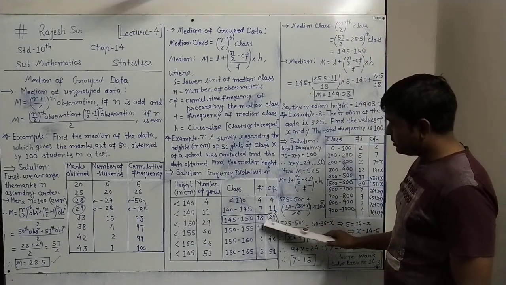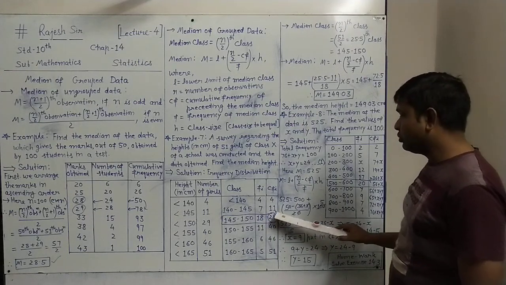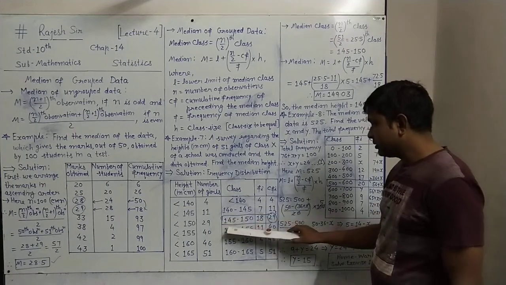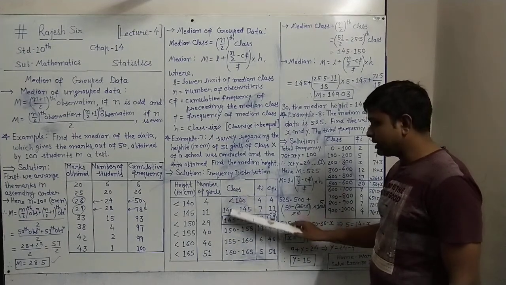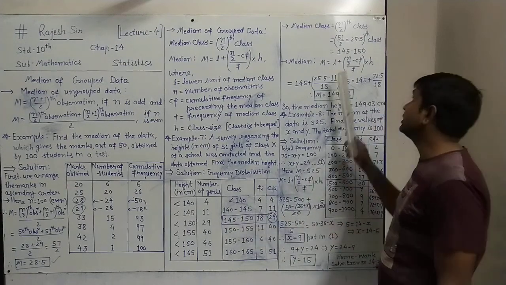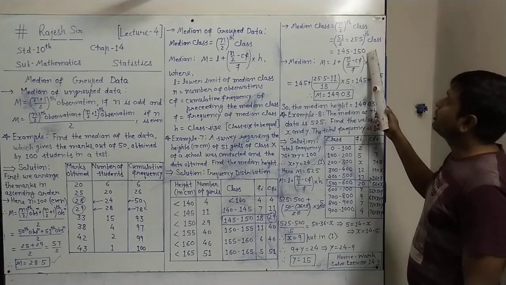So the cumulative frequency having 25.5, we have to consider the whole row here. So its median class will be on this row. The median class comes 145 to 150, that is called the median class, 145 to 150. This is how we got the median class.